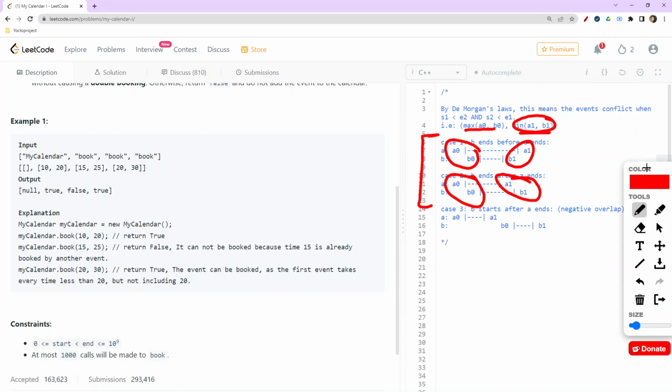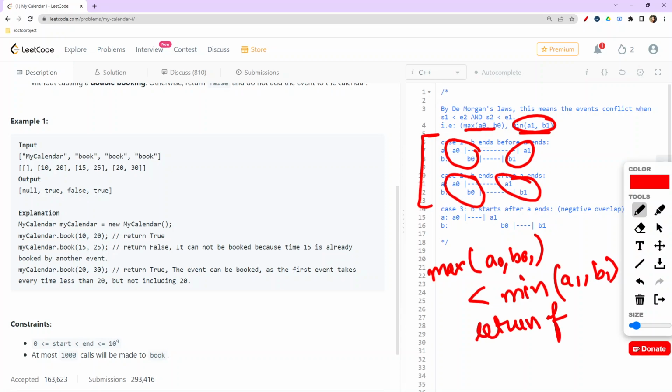These two things we will be considering, and then we'll check that if this maximum out of A0, B0, whosoever would be there, is less than minimum out of A1, B1, then we are required to return false. That is, we won't be adding this up. So this is the thing which we were checking here.